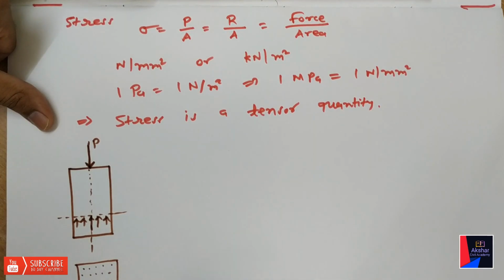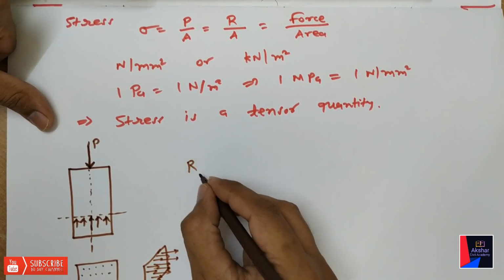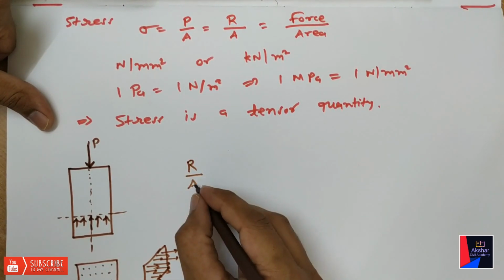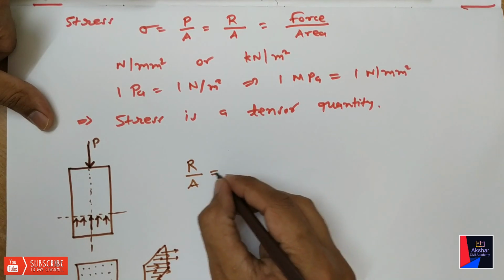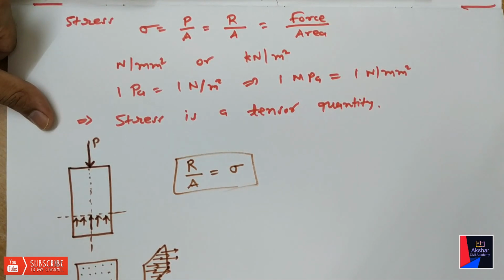In 3D we can understand in this way. That's why we are saying that resistance offered by cross sectional area will be equal to stress.